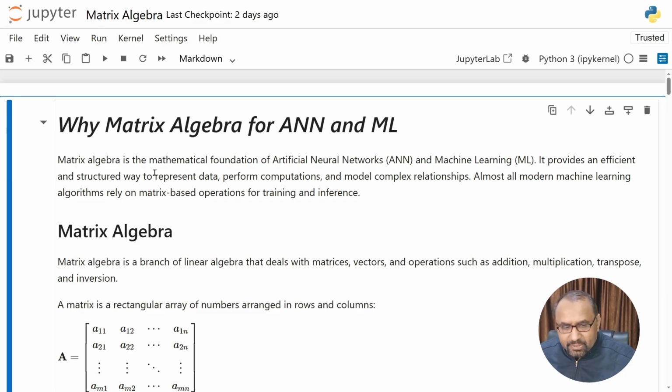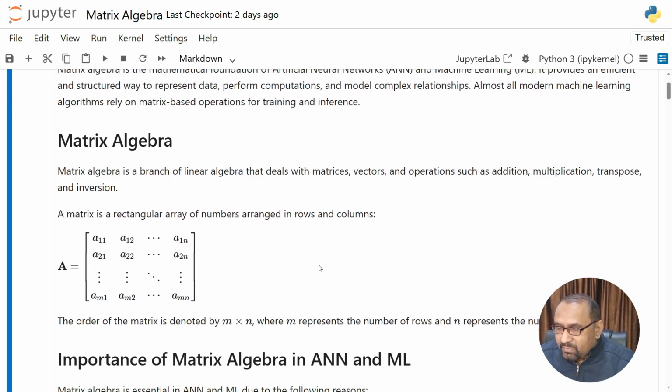We are already familiar with the matrix and its operations, but here we will recapitulate all the basic fundamentals, along with how we can write the syntax in Python for these operations: how we can write the matrix in Python, and how we can manipulate it, do addition, subtraction, and multiplication by using NumPy.